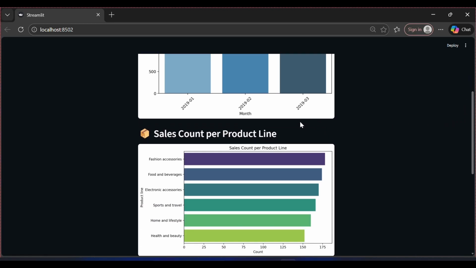This horizontal bar chart shows the number of sales for each product category such as food, fashion, electronics and health products. The x-axis represents the number of sales, the y-axis represents the product line. From this graph, the owner can quickly identify which products are selling the most and which are selling the least. This helps in deciding stock levels and promotional offers.